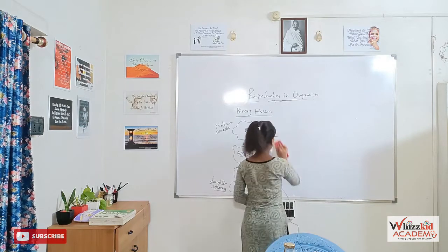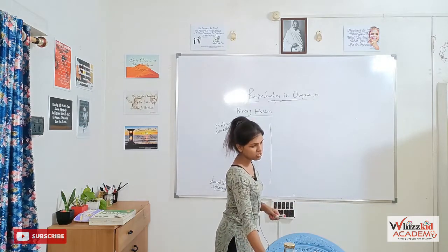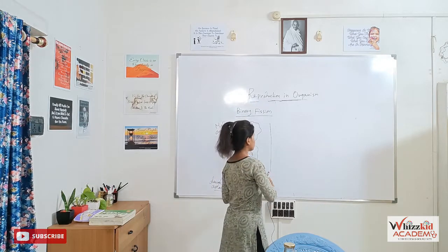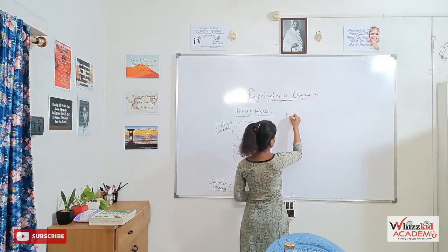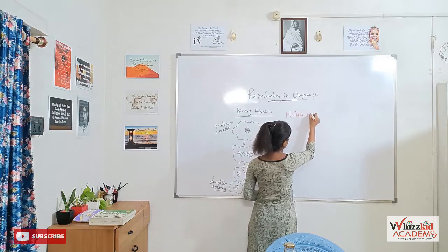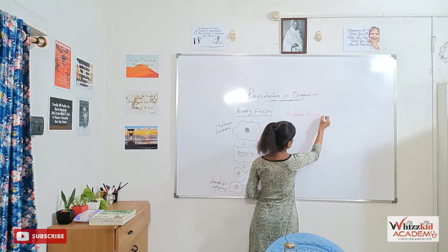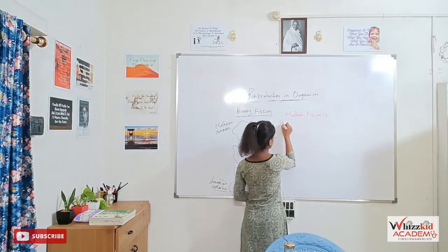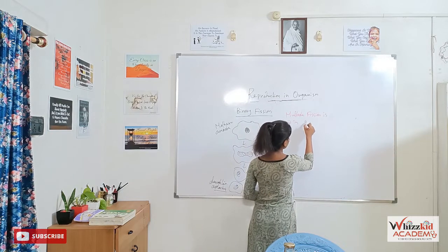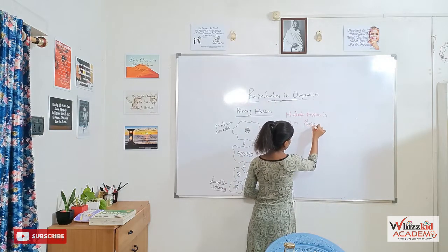Next, multiple fission. The second type of fission is multiple fission. Multiple fission is found in Plasmodium vivax.